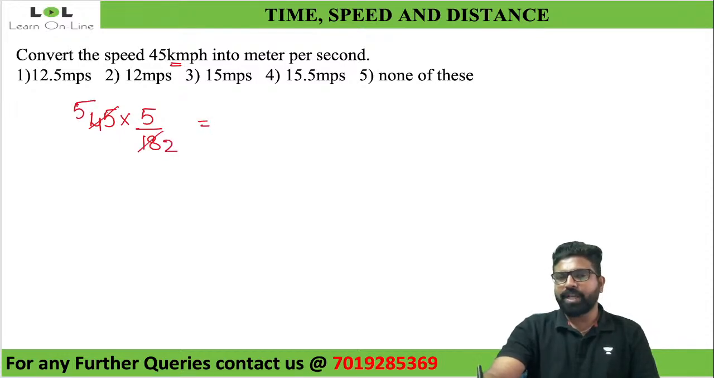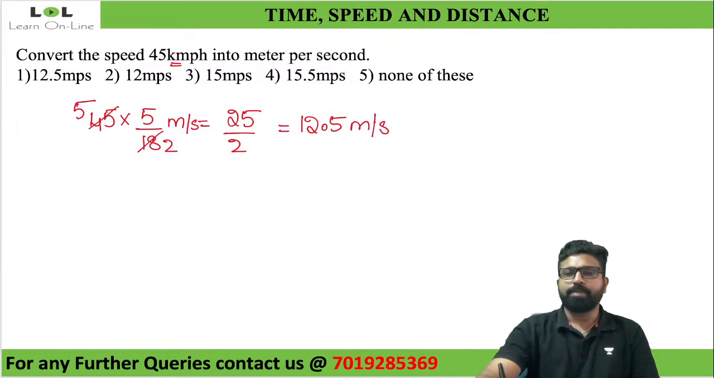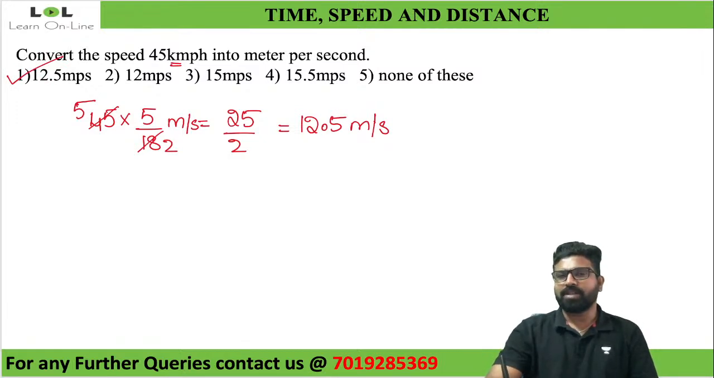5 into 5 is 25. 25 divided by 2 is 12.5. Since it was kilometer per hour, now I'm converting into meter per second, so it will be 12.5 meter per second. So my answer here will be option 1, 12.5 meter per second.